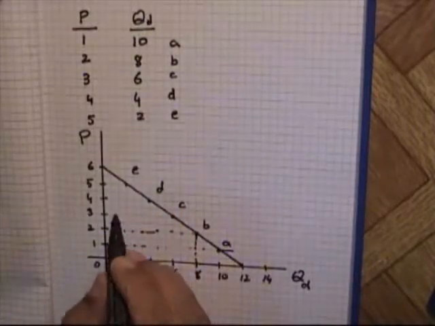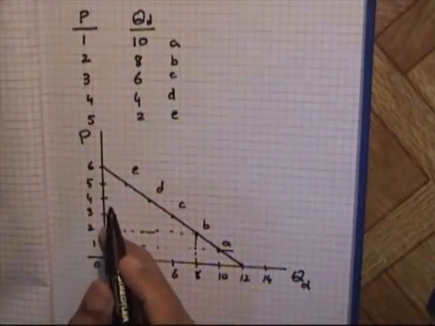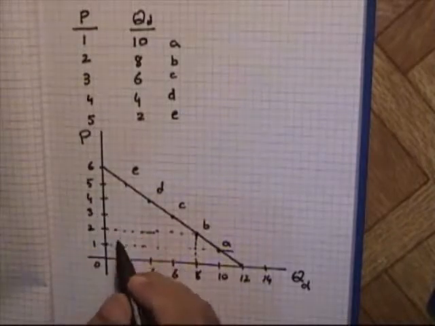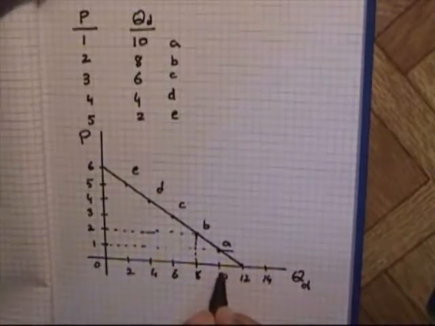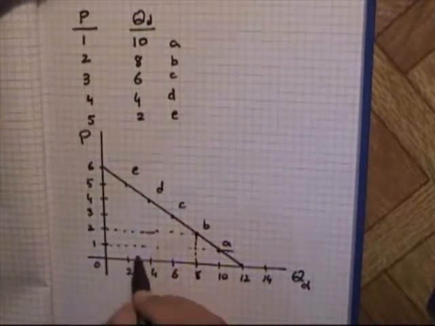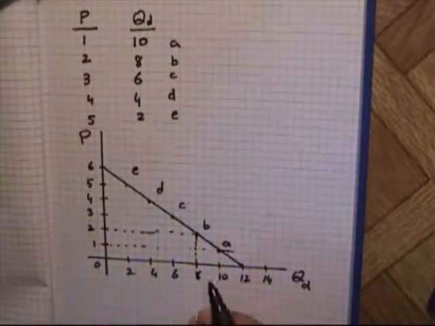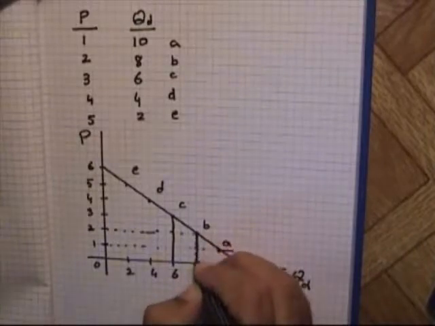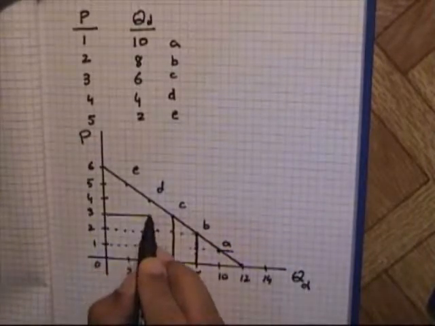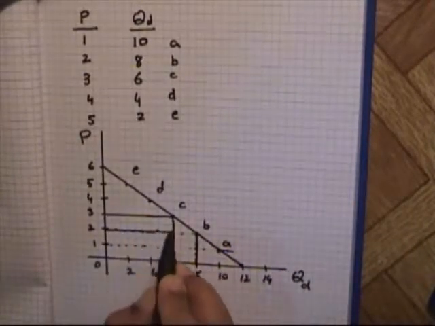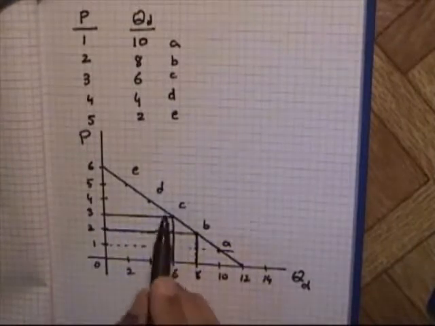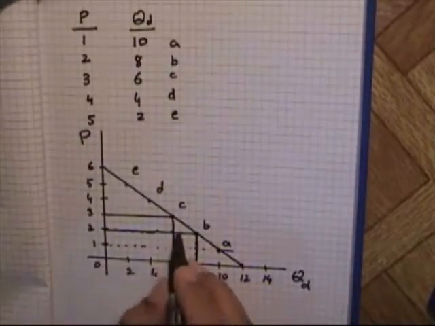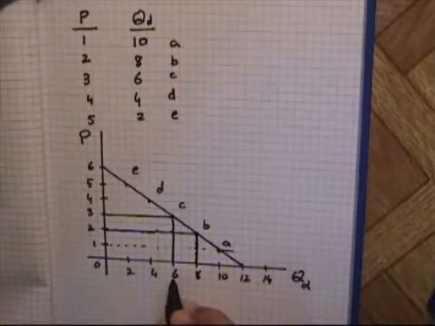Indirect relationship means whenever there is increase in price, quantity demanded will decrease, and whenever there is decrease in price, quantity demanded will increase. For example, look at the point C and point B. At point C, price is 3 and quantity demanded is 6.